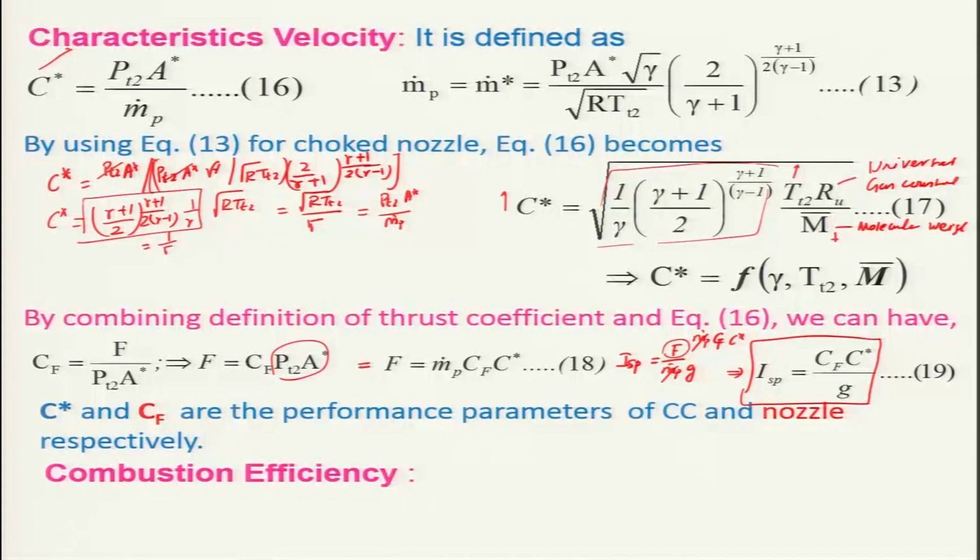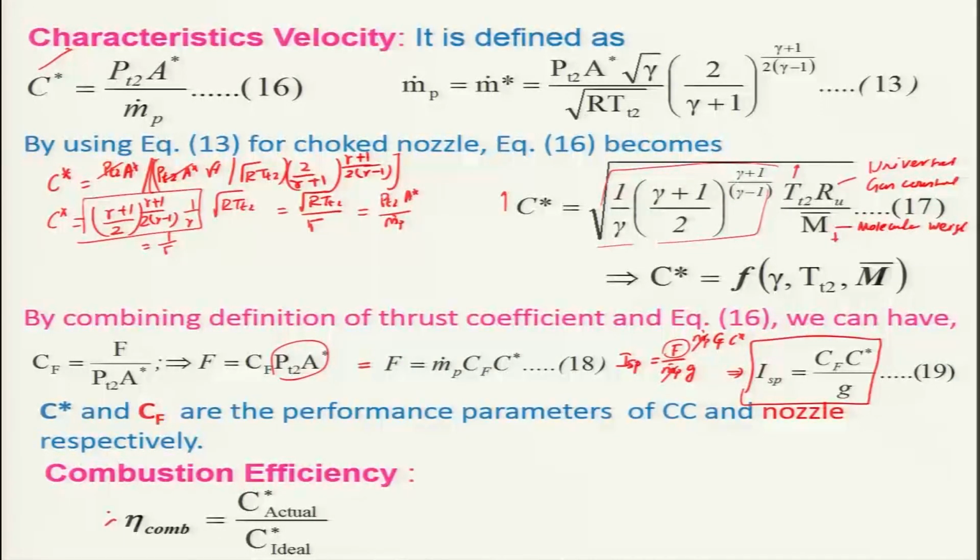To see how much they differ, we need to define certain coefficients, for example the combustion efficiency. For the characteristic velocity, combustion efficiency is defined as the ratio of actual characteristic velocity divided by ideal characteristic velocity. Ideal characteristic velocity you can obtain from the theoretical values, that is from equation 17.